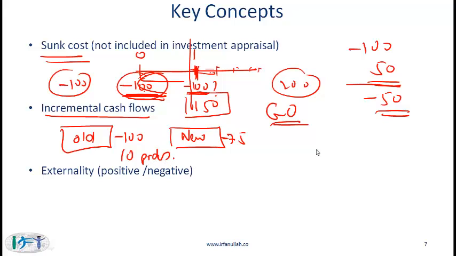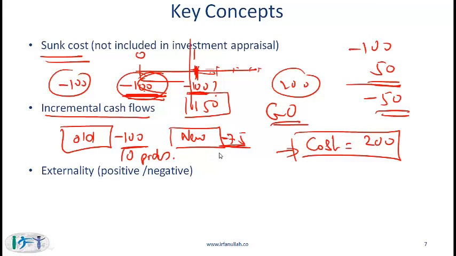The cost of the new machine is equal to 200. When you evaluate this project, what do you do? You consider the cost of 200, that's the incremental cost should you decide to invest in the new machine. And the benefit every period is the difference between these two numbers, and that is 25. Minus 75 is 25 better than minus 100. So notice that we are doing an incremental analysis, or we are looking at the differences.